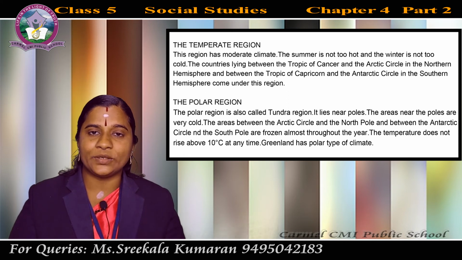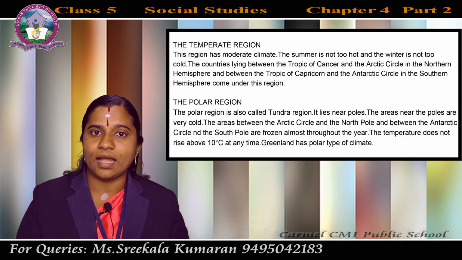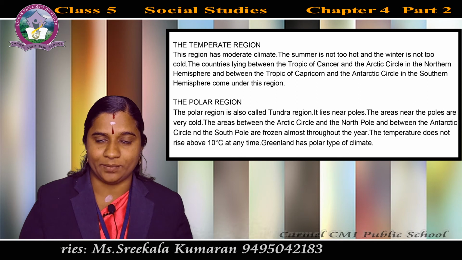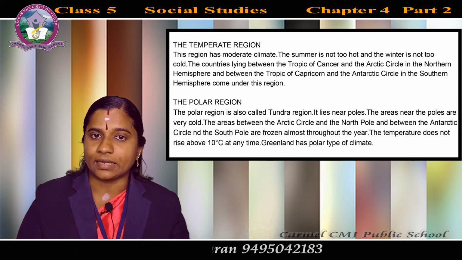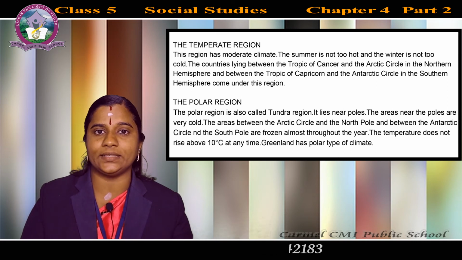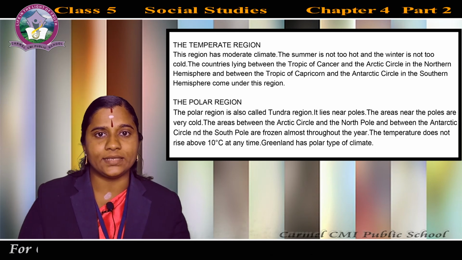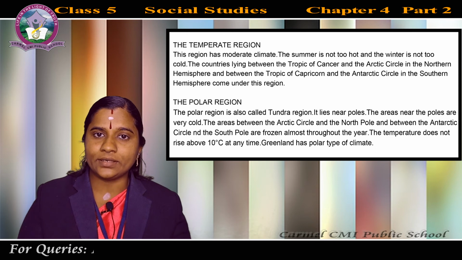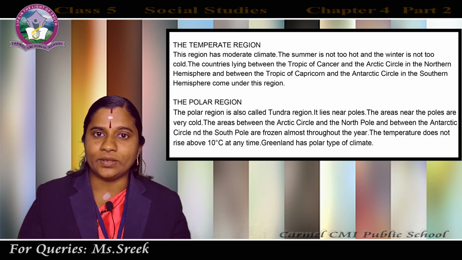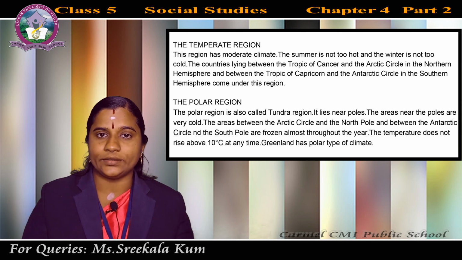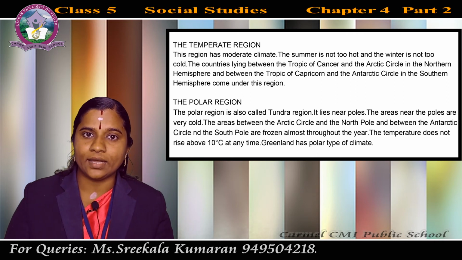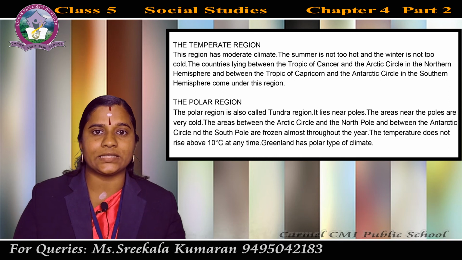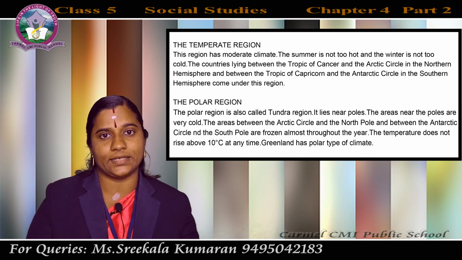The areas between the Arctic Circle and the North Pole in the northern hemisphere and the areas between the Antarctic Circle and the South Pole in the southern hemisphere come under this region. So, in the northern hemisphere, the areas between the Arctic Circle and the North Pole, and in the southern hemisphere, the areas between the Antarctic Circle and the South Pole come under this region.